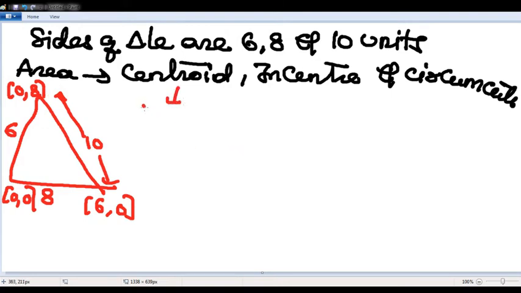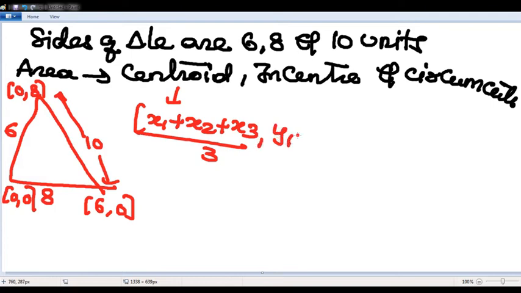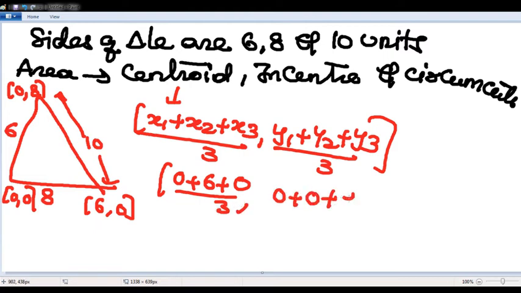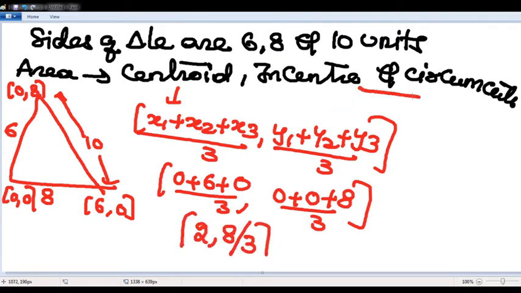Now see, the centroid is given by x1 plus x2 plus x3 by 3, y1 plus y2 plus y3 by 3. So this will become 0 plus 6 plus 0 by 3, next is 0 plus 0 plus 8 by 3. So the centroid is 2 comma 8 by 3.